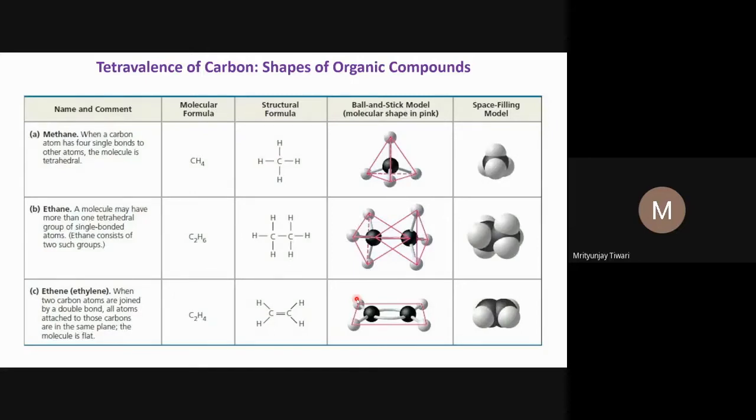We have already seen some general rules of hybridization and VSEPR theory in chemical bonding. But here you should remember that if all the bonds of carbon are single bonds, then the hybridization of carbon is sp3. If a carbon atom has one double bond and the rest are single bonds, for example in this compound with one double bond and two single bonds, then the hybridization will be sp2 and the molecule should be planar.